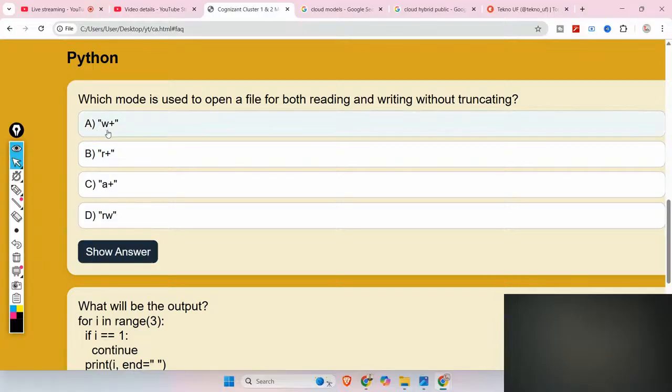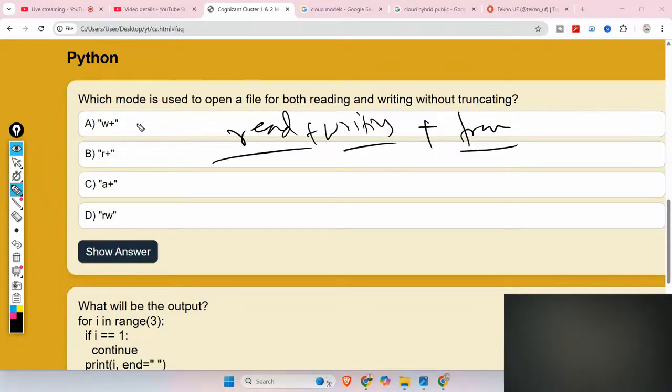So for W plus, what happens here? Reading plus writing plus truncating, all this happens. Reading, writing, and truncating, all this happens in case of W plus.